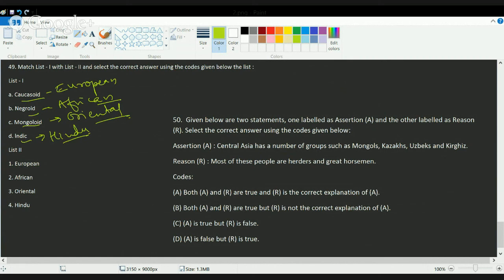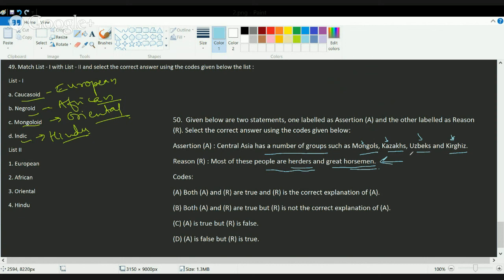And finally, you have to match the two statements here. The statement says, Central Asia has a huge group of people like Mongols, Kazakhs, Uzbeks, and Kyrgyz. So you have Kyrgyz in Kyrgyzstan, Uzbeks in Uzbekistan, Kazakhs in Kazakhstan, Mongols in Mongolia. These are the groups of people who reside in Central Asia, and most of these people are herders or horsemen because this region is not very fertile.